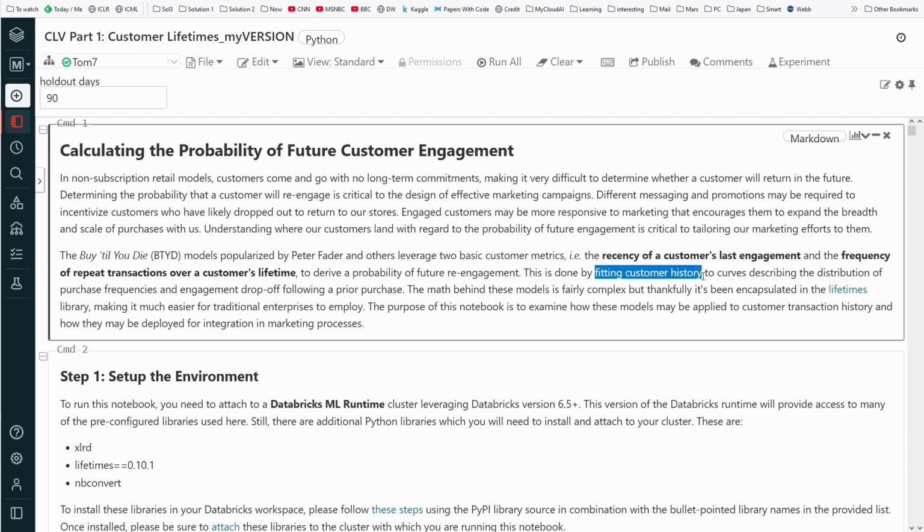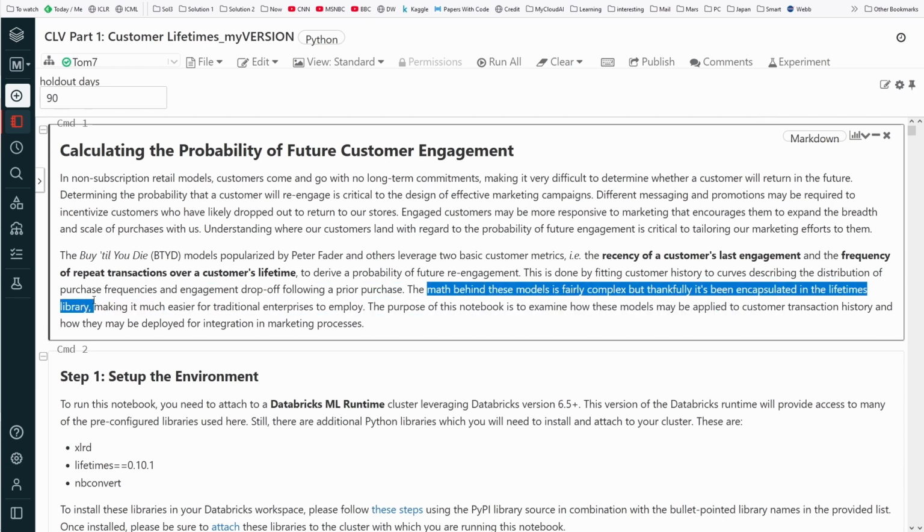This is done by fitting the customer history to curves describing the distribution of purchase frequencies and engagement drop-off following a prior purchase. Okay, the mathematics behind this model is fairly complex, but it has been encapsulated in the Lifetimes library. So we just implement Lifetimes.